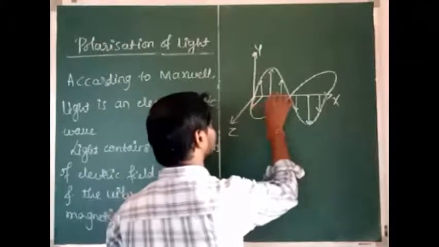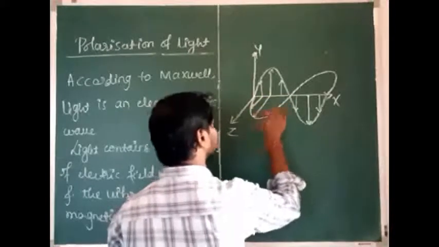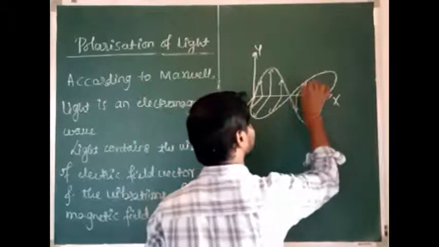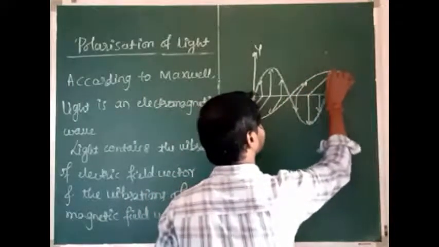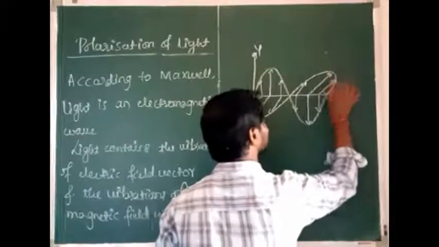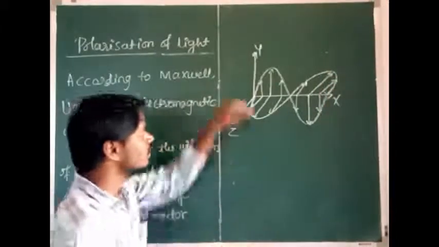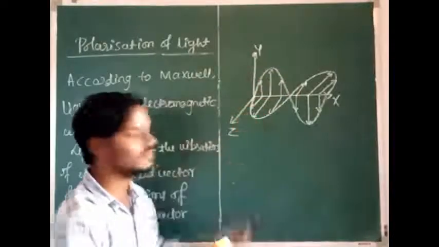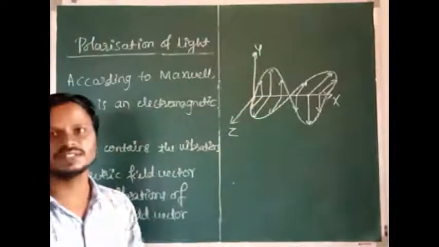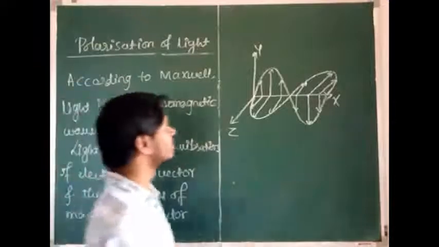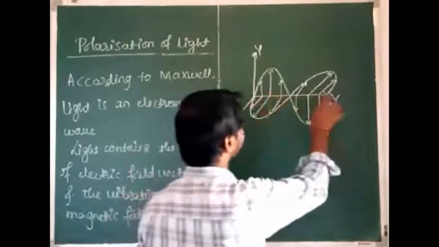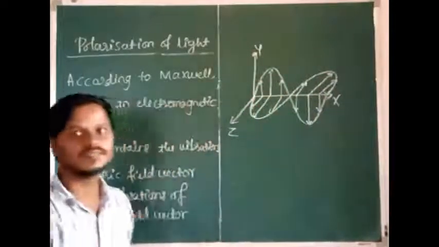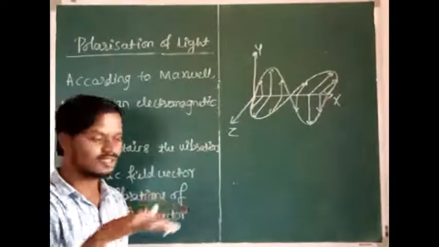These are the magnetic field vectors. See here, the vibrations of electric field vector and the vibrations of magnetic field vector are mutually perpendicular to each other, and the vibrations of electric field vector occur in the xy plane and the vibrations of the magnetic field vector occur in the xz plane.